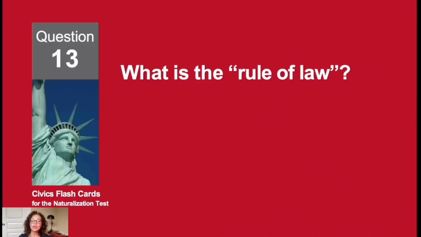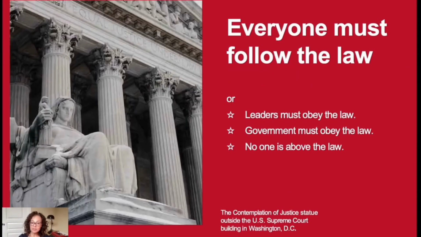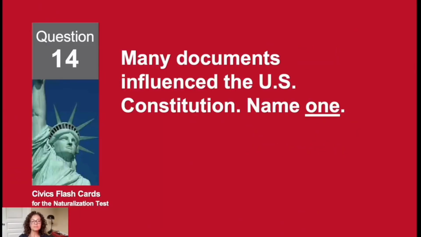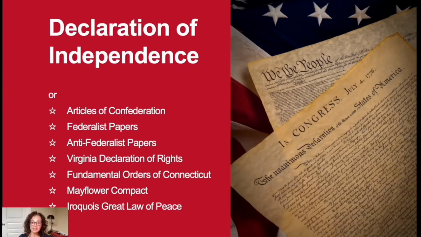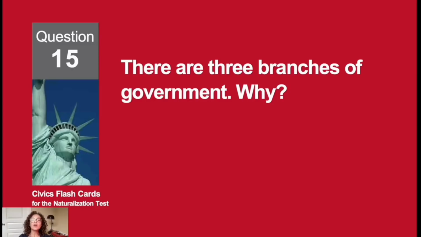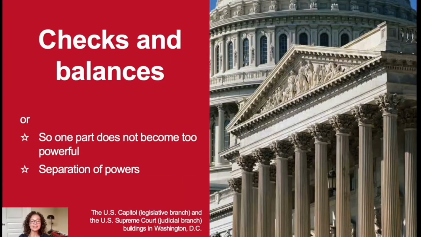What is the rule of law? Everyone must follow the law. Many documents influence the U.S. Constitution. Name one. The Declaration of Independence. There are 3 branches of government. Why? Checks and balances.